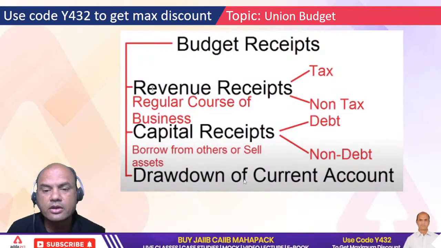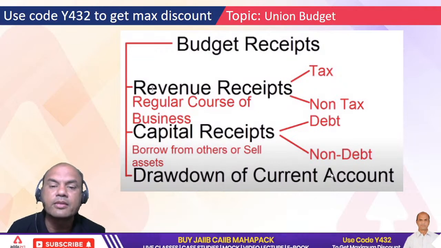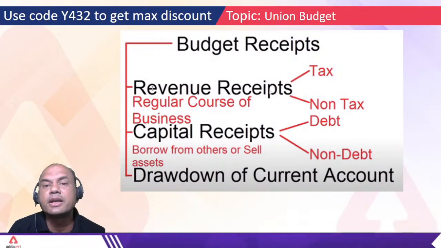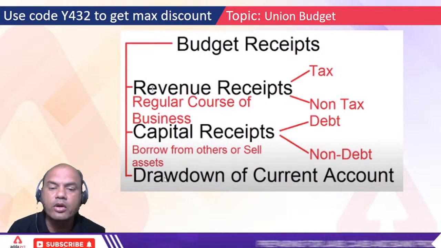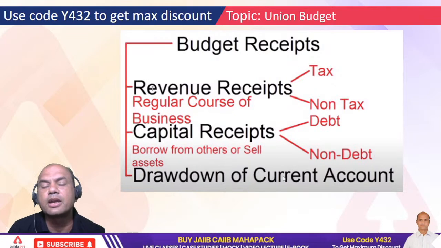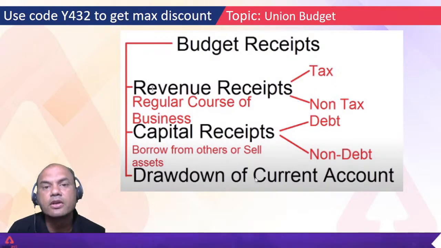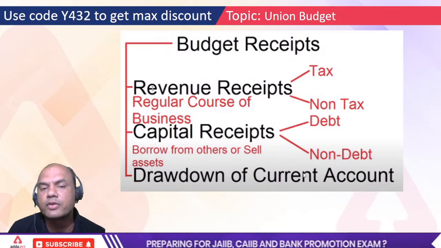Okay. Next, drawdown from current account. Drawdown happens when the government's expenditure is more than the receipts. When we are in the deficit, the government will draw down from that current account with RBI. But FRBM Act protects it from doing it beyond 3.5%.